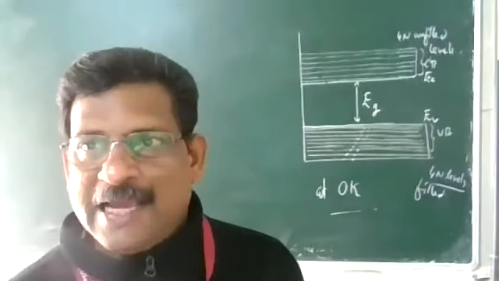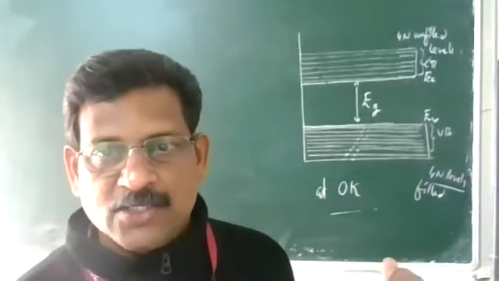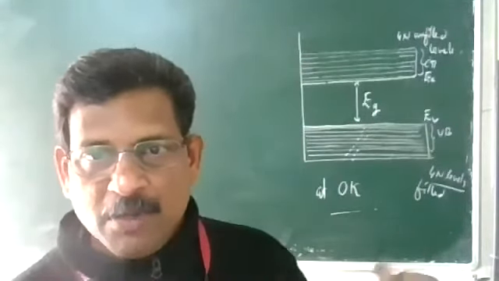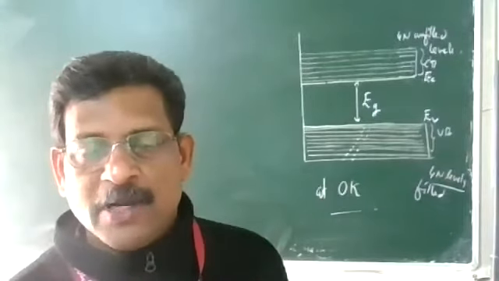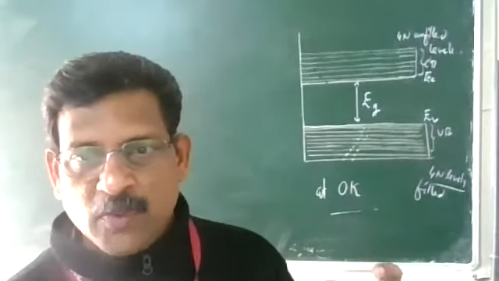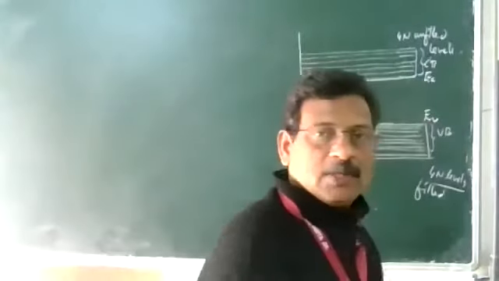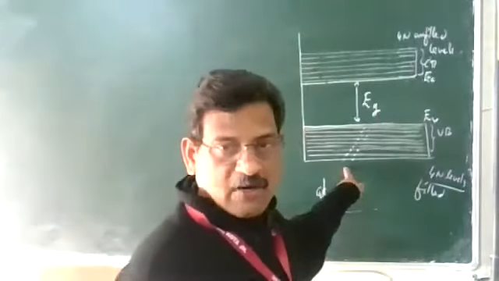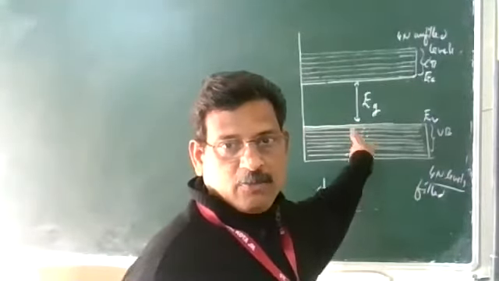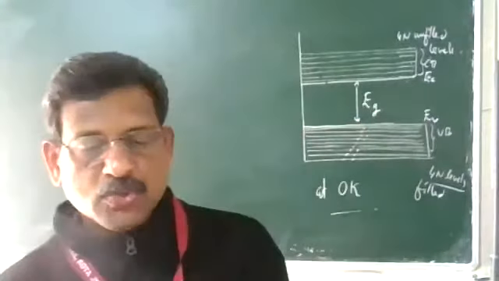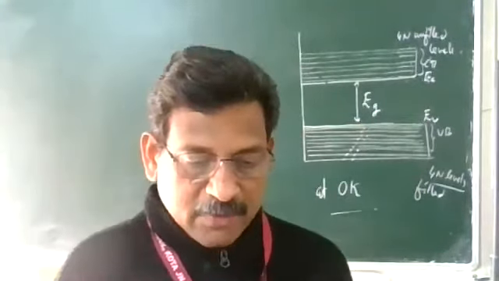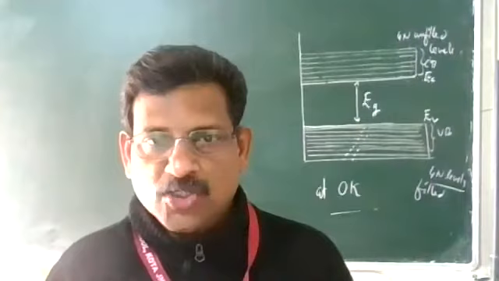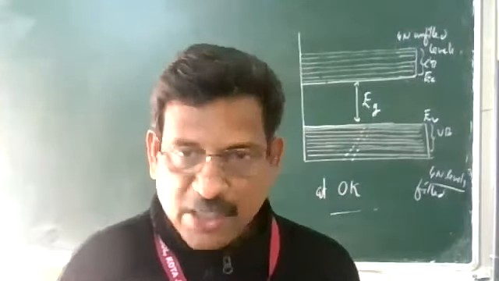So what are the different energy bands in a solid? First one is the valence band, next one is the conduction band, and in between there is the forbidden energy gap, that is the energy gap between the highest energy level in the valence band and the lowest energy level in the conduction band. In this diagram all these levels are filled, two dots are present there, that you have to fill. Okay, so this is your energy level diagram. Here you can write valence band, conduction band, and forbidden energy gap.